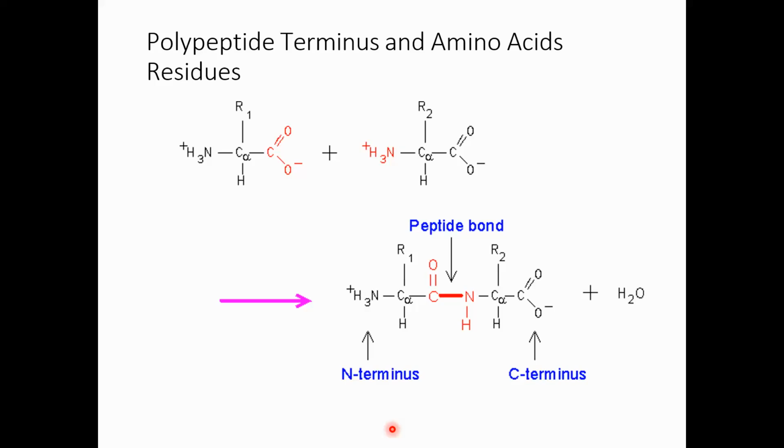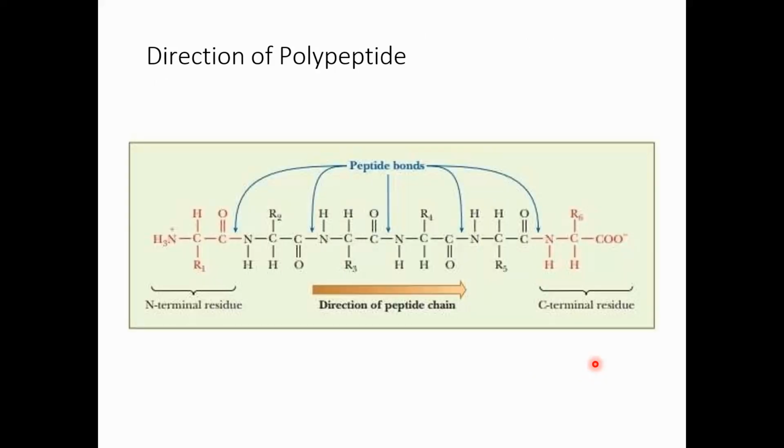Keep two important concepts in mind. Whenever there are two amino acids, one peptide bond joins them, and the peptide bond always has this shape: C, N, H, and C double bond O. It is a covalent bond, and a polypeptide chain has two termini, N and C. If I give you a polypeptide chain and ask how many peptide bonds are present, you can easily find out from the number of amino acids.